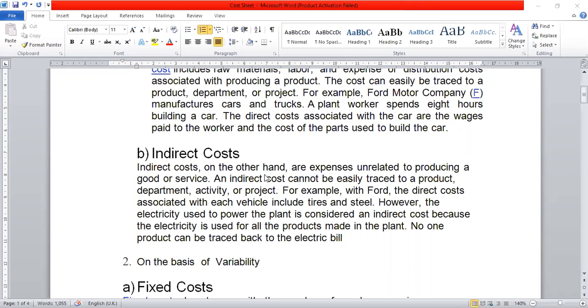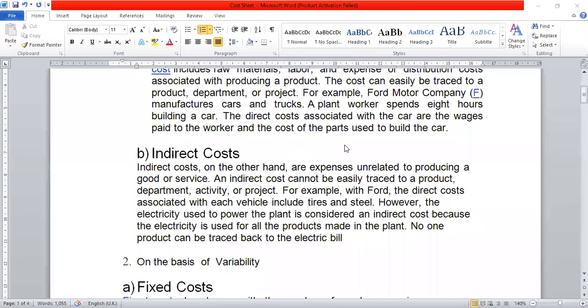For example, we can consider the electricity bill. It is on an overall basis; it cannot be identified with a particular product, a single product. So electricity, stationery, postage and telegram, such types of overheads are to be considered as indirect cost.